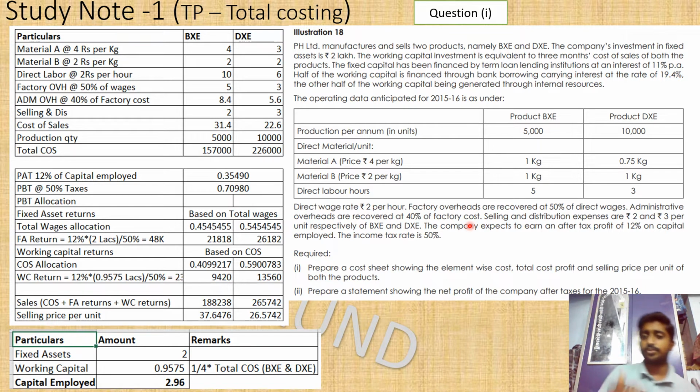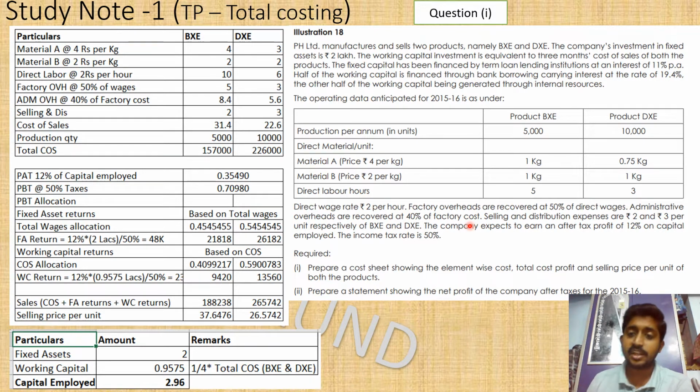So what is factory cost? The cost up to factory overheads is the factory cost: the material and then the labor incurred to assemble it, and then the item comes. You have to spend material plus wages, plus the factory overheads, everything put together is the factory cost. And something comes out as a material outside the factory, so that is costed at factory. A lot of the administration department will also work on it, so the admin overheads will be added to it, and it becomes a completed end item.